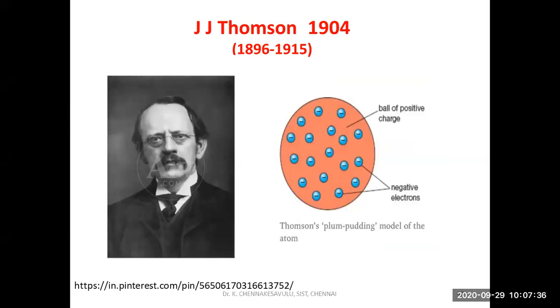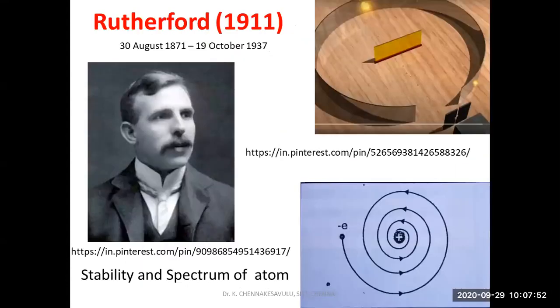J.J. Thomson's plum pudding model is just like a watermelon, where the seeds are embedded. The seeds are like electrons. That is what J.J. Thomson explained. And Rutherford did a new experiment, the gold foil experiment.